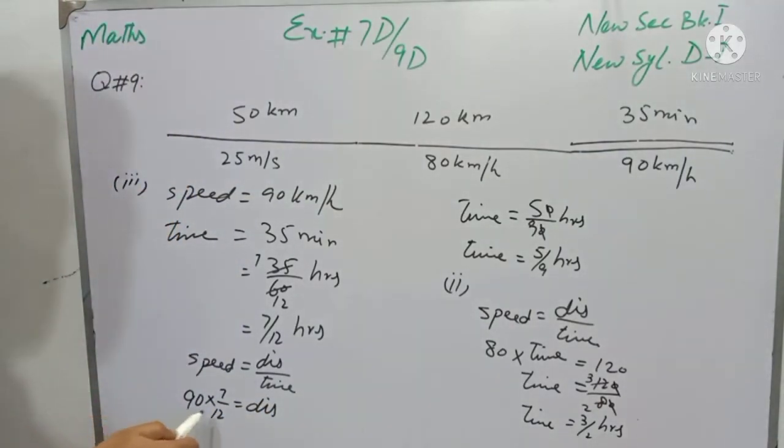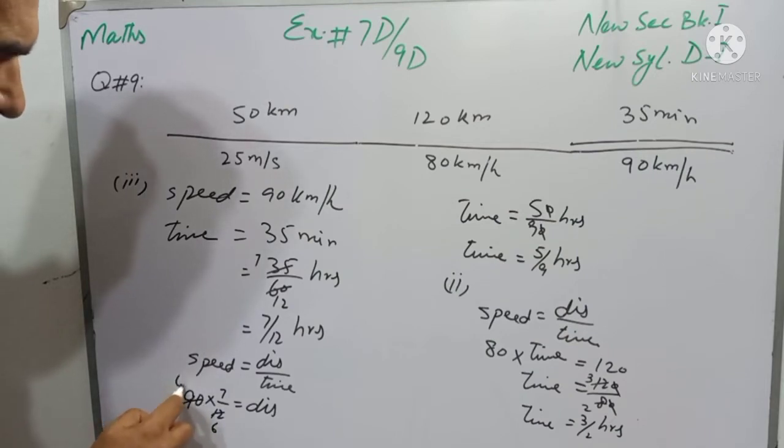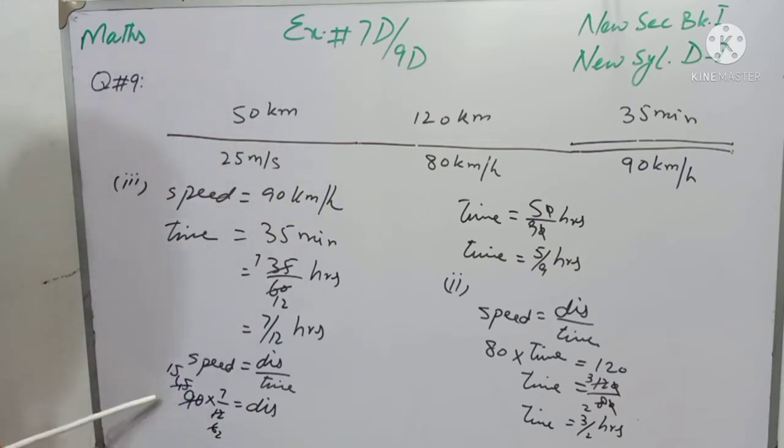Now students, 12 and 90 can be cancelled with the table of 2. 2 6s are 12, 2 45s are 90, and 3 2s are 6, and 3 15s are 45.